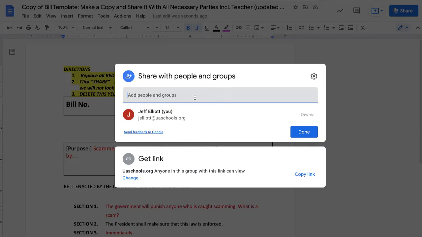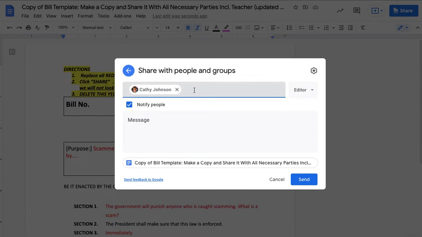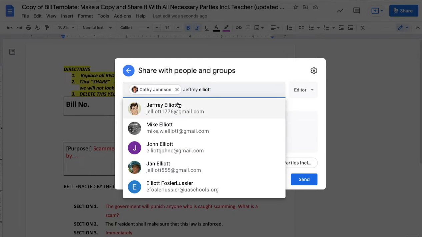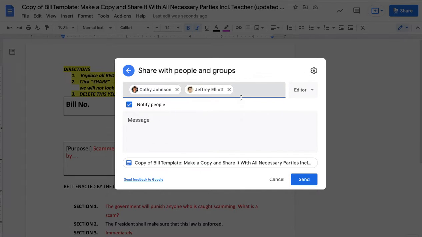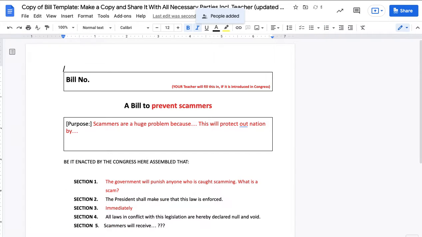Great. The other thing we need to make sure that we do is add Mrs. Johnson as an editor and Mr. Elliott as an editor, and then we hit send. All right. Now the last thing is to delete the highlighted information because it looks dumb. We want it to look cool.